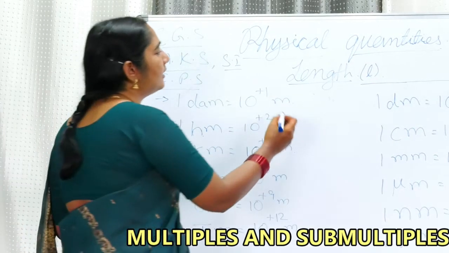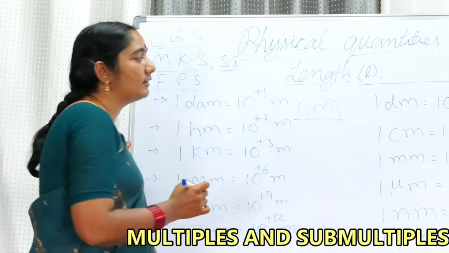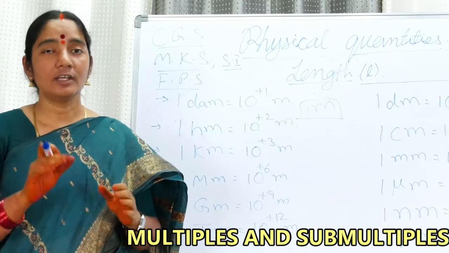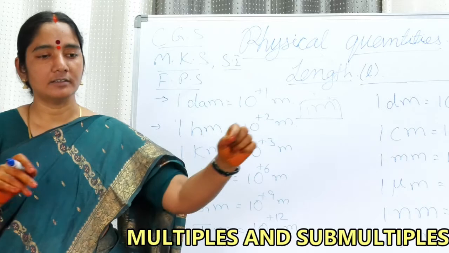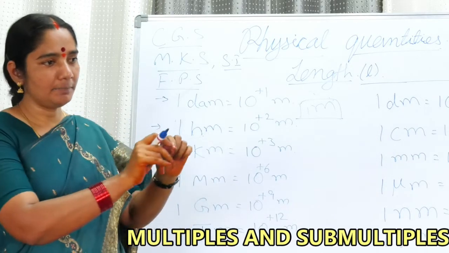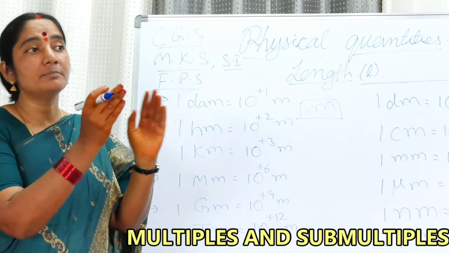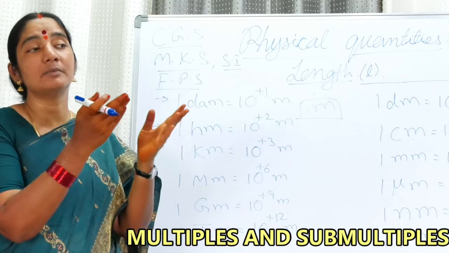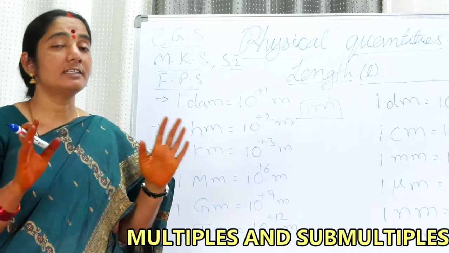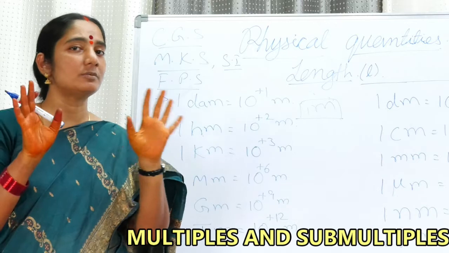Already we know the standard unit, that is 1 meter. All of you know what 1 meter is. Today I request all of you, take a 1 meter distance. Just by seeing a particular length, you must be in a position to say that this may be 5 meters, this may be 2 meters, maybe 3 or 3.5 meters. Estimation is also important. In estimation there is no accuracy, but one must know estimation as well.